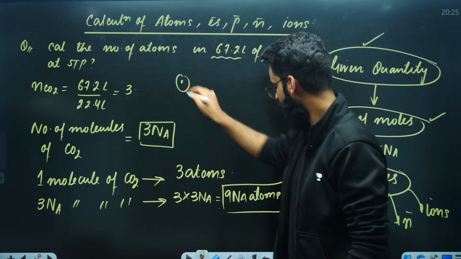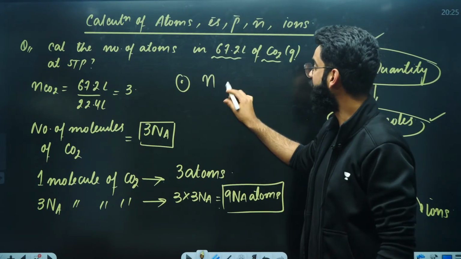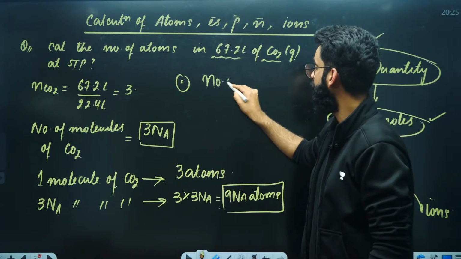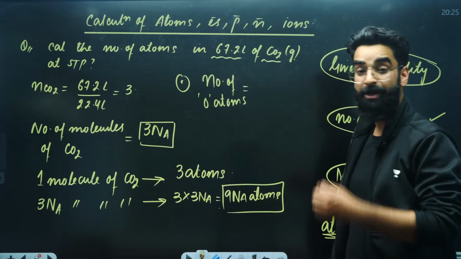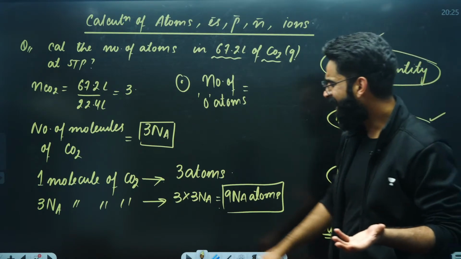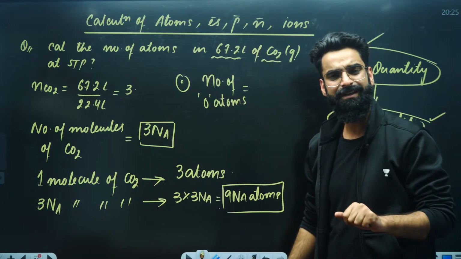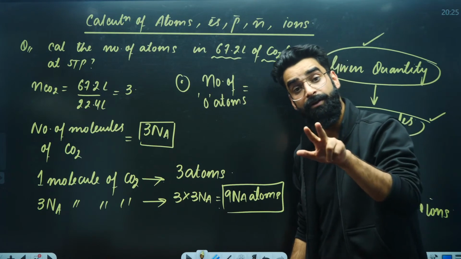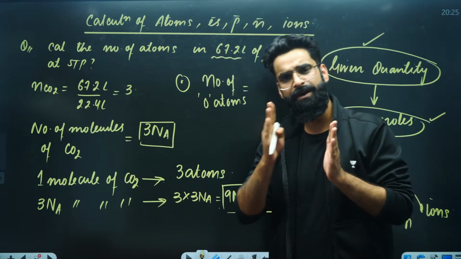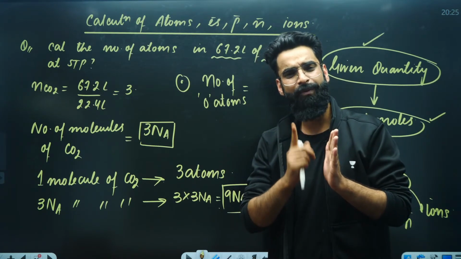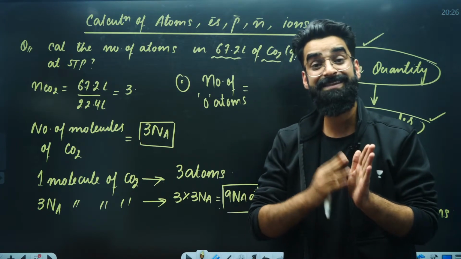Okay, one more thing if I ask you here. Can you let me know, out of the total 9 Na atoms in the container, how many oxygen atoms will be there? I can again write one similar statement. In 1 molecule of carbon dioxide, how many oxygen atoms are there? In 1 molecule of carbon dioxide, there are 2 oxygen atoms. But in the container, do I have 1 molecule of carbon dioxide? No. We have got 3 Na molecules of carbon dioxide.